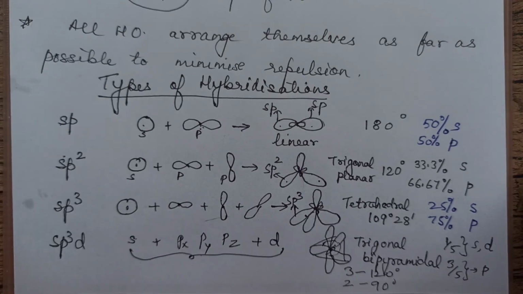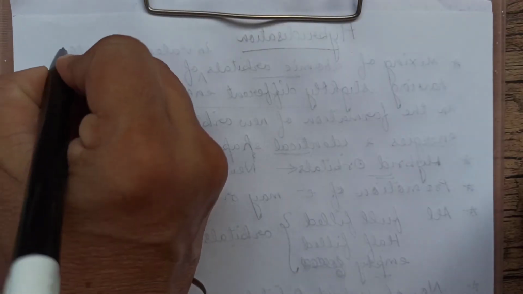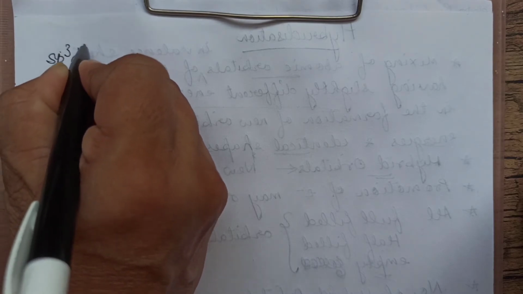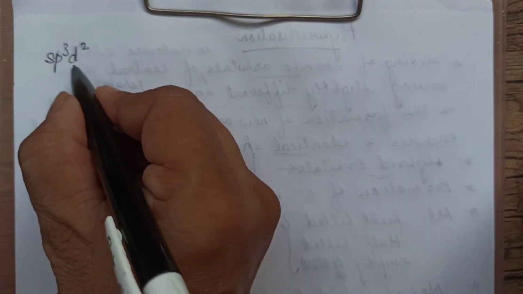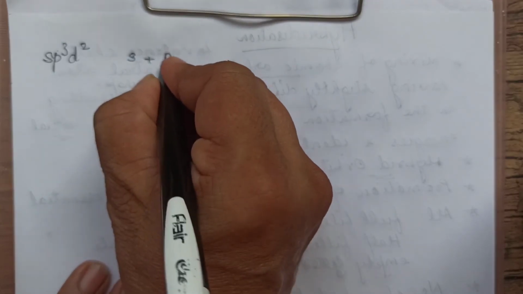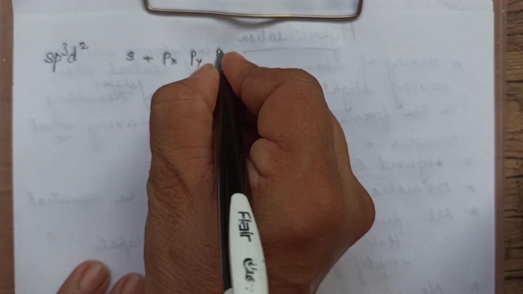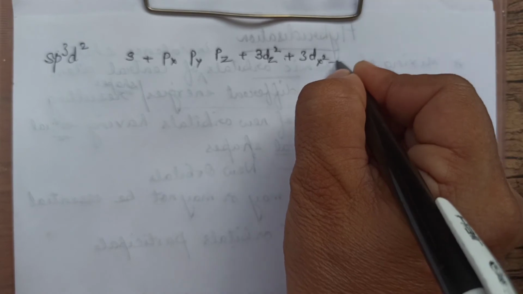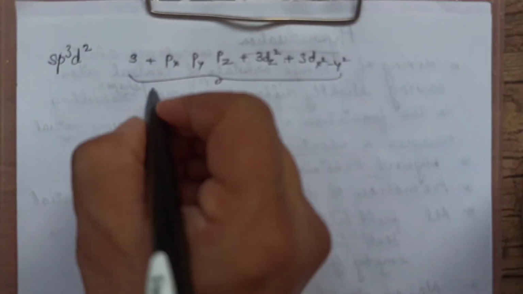Please take a screenshot in between. Please write down the notes, because this is a very, very important chapter in 11th as well as in 12th. Now next we will talk about sp3d2 hybridization. Now you understood, so we can go a little fast this way. You have 1s, px, py, pz, and 2d orbitals. These orbitals all will intermix. How many are intermixing?